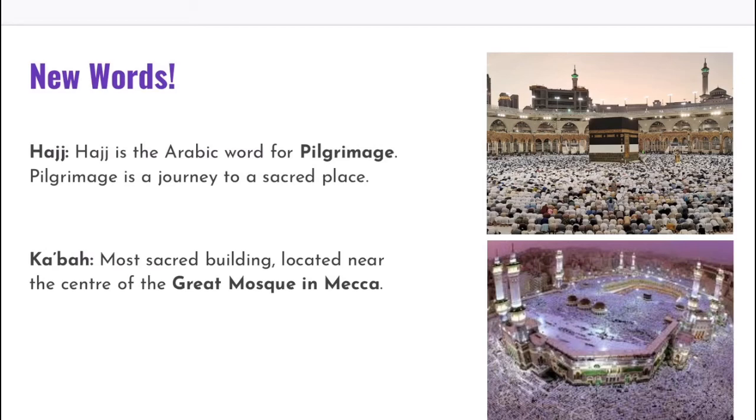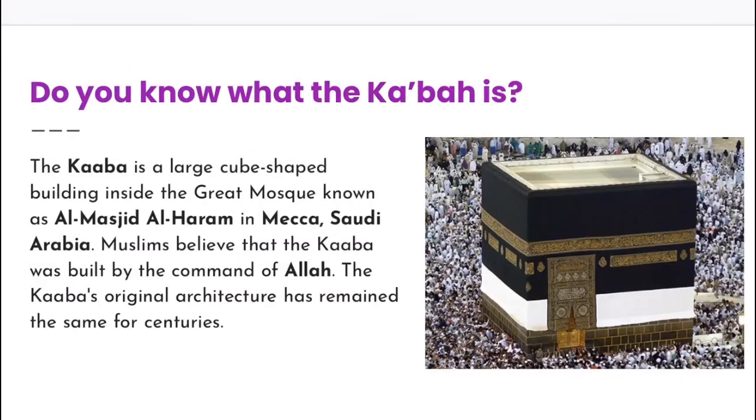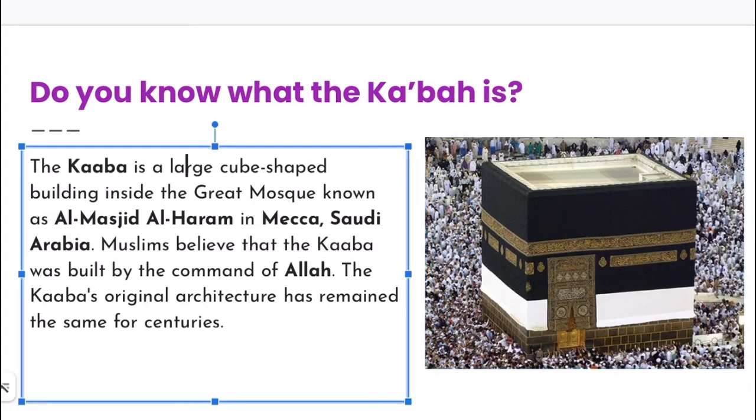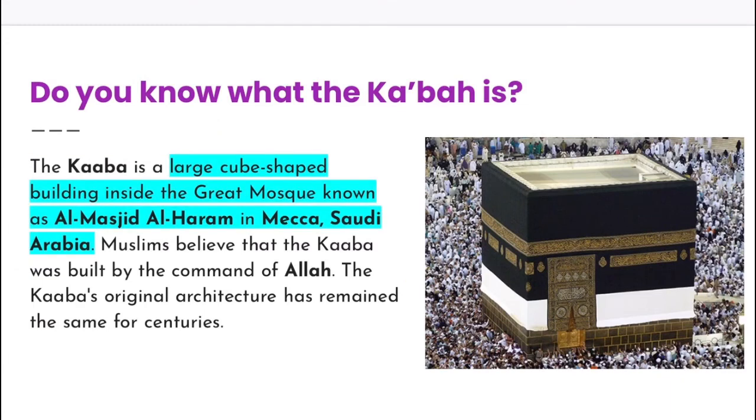So as you can see with the top picture, we'd also discussed in our past slide what the Kaaba was. So that's actually the Kaaba, and there's all the people doing the pilgrimage, doing Hajj over there in the Great Mosque. So here is the picture, and of course, if you had forgotten, the Kaaba is a large cube-shaped building inside the Great Mosque known as Al-Masjid al-Haram in Mecca, Saudi Arabia, where people go to do this Hajj, which I'll explain some more facts about.